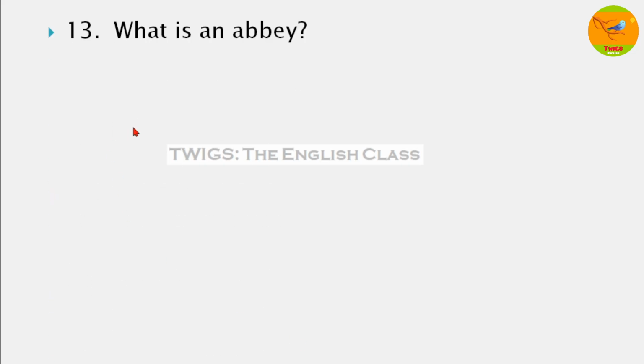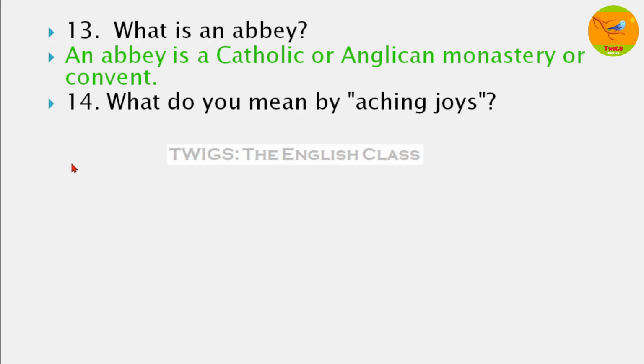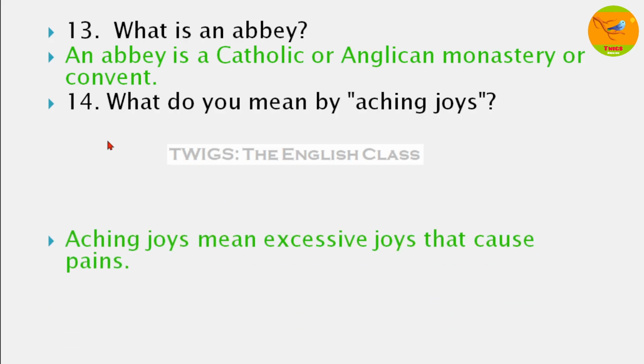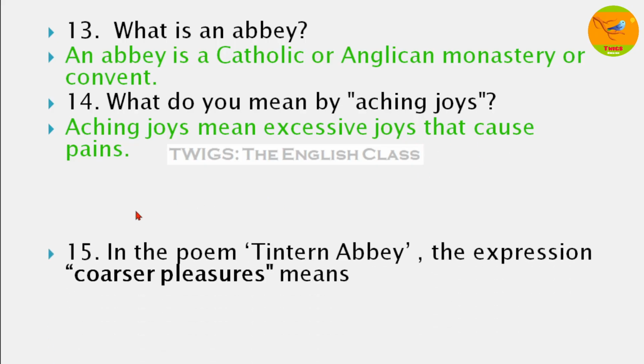Next, what is an abbey? An abbey is a Catholic or Anglican monastery or convent, that's related with Christianity. What do you mean by aching joys? Excessive joys that cause pains, limitless joy, boundless joy that cause pains.